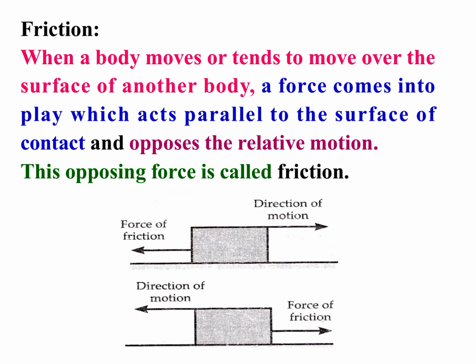Like in this diagram, there are two diagrams. In the upper one, the body is moving towards right, direction of motion is given, so force of friction is towards left. In the second diagram, the direction of motion is towards left and force of friction is towards right. It shows that the frictional force is opposite to the direction of motion or direction of impending motion.